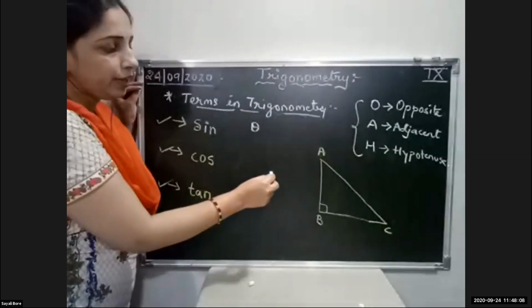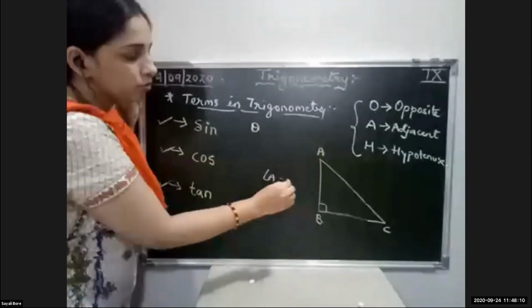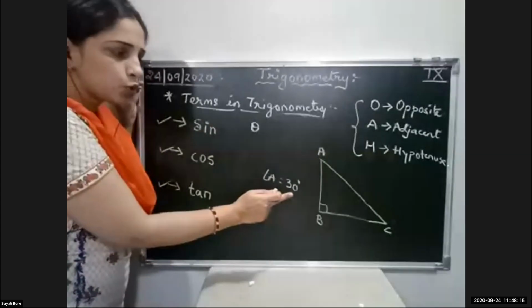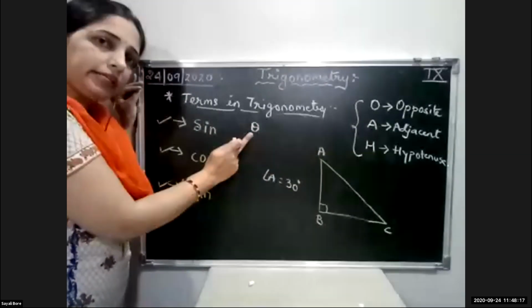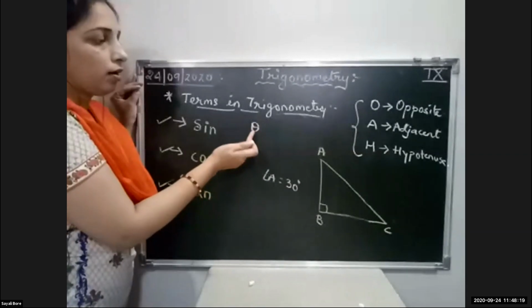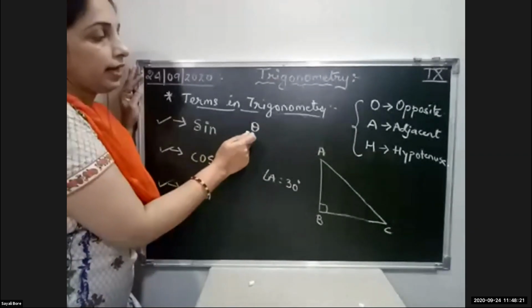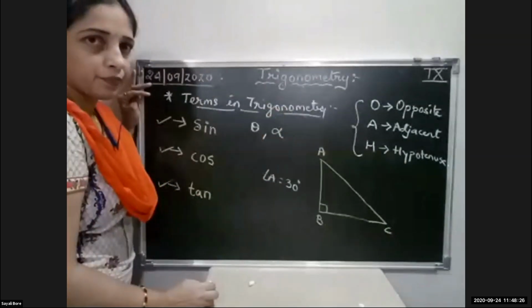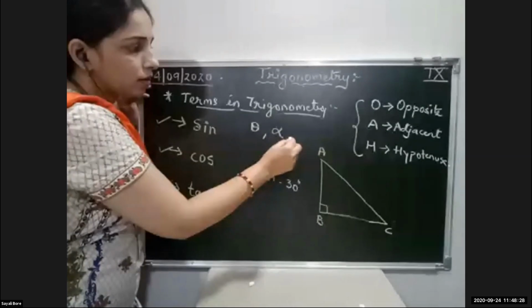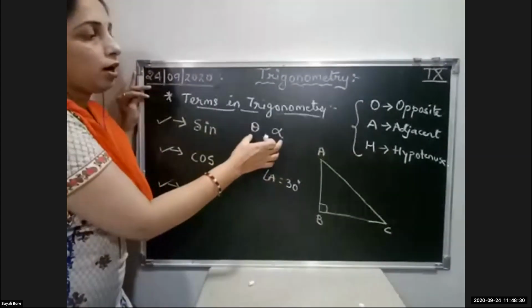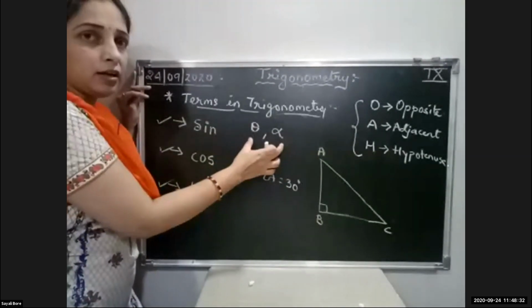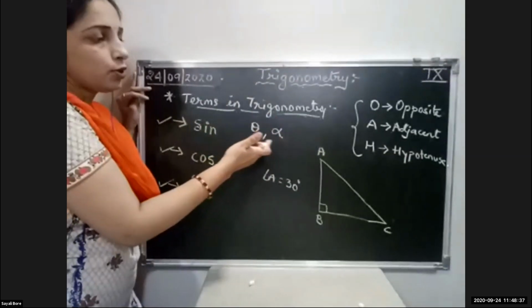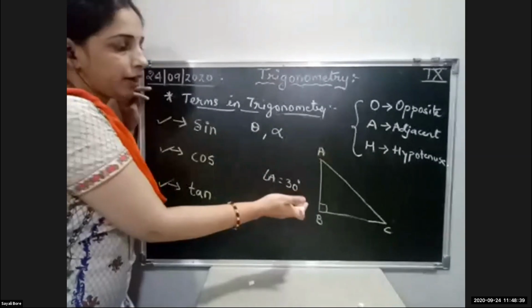As you know, we write angle A equals 30 degree. Yes or no? The measure of the angle is 30 degree. So here the measure of the angle is theta. Greek angles like theta and alpha were used at that time and are used nowadays also.